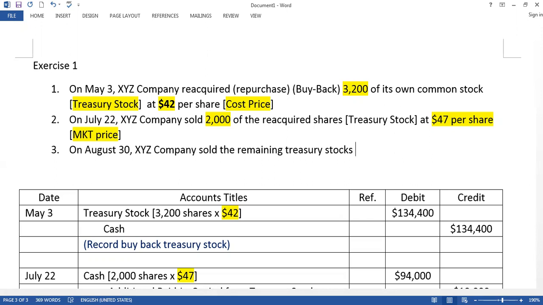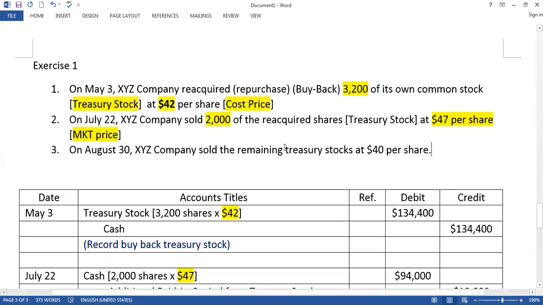So on August 30, XYZ company sold remaining treasury stocks at $40 per share.